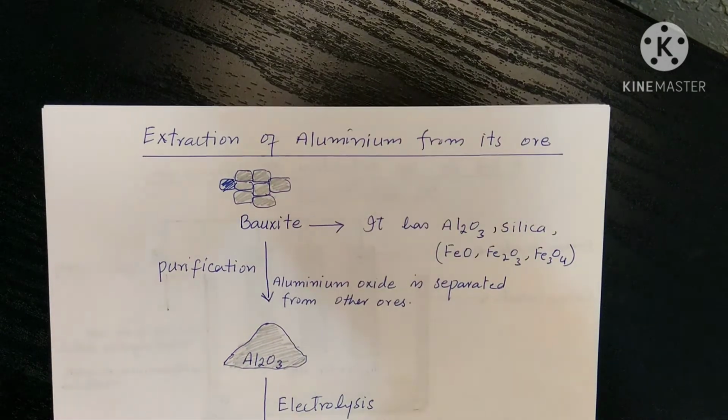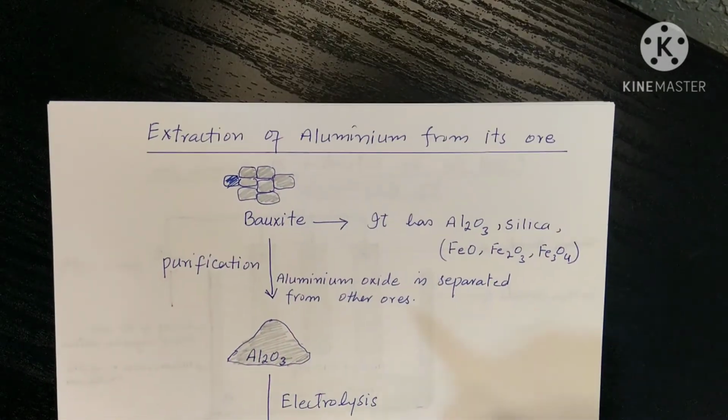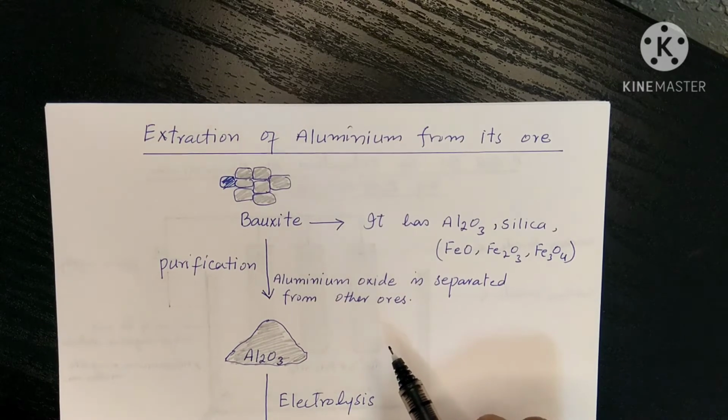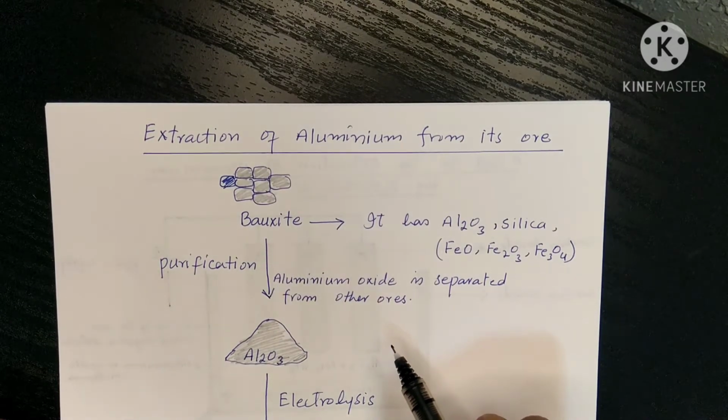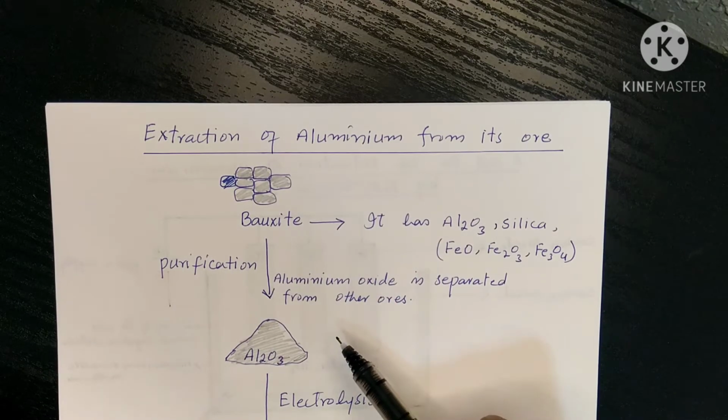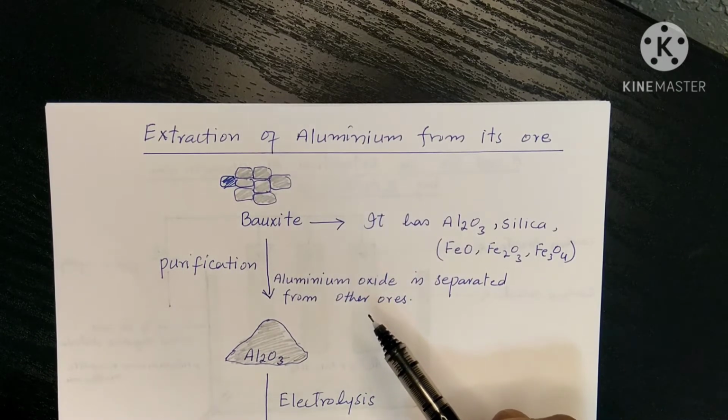The ore of aluminium is called bauxite. In bauxite, there is aluminium oxide, as well as oxides of silicon and iron. First of all, we have to separate the aluminium oxide from the oxides of iron and silicon.